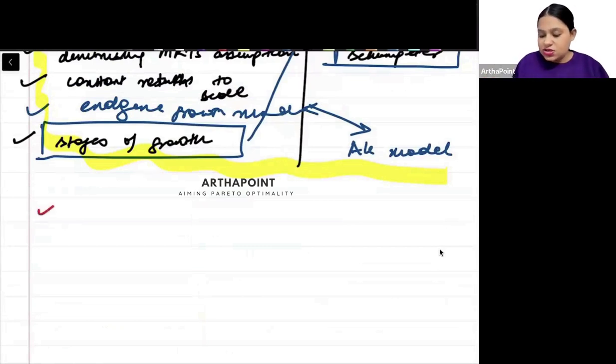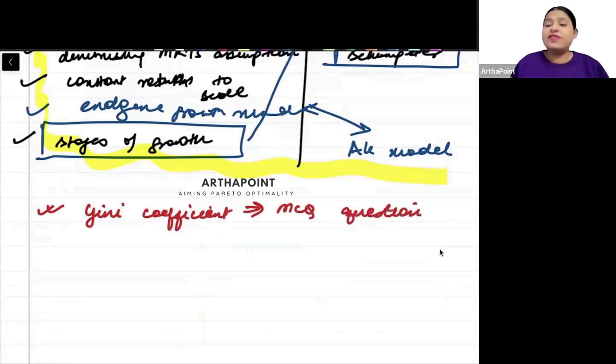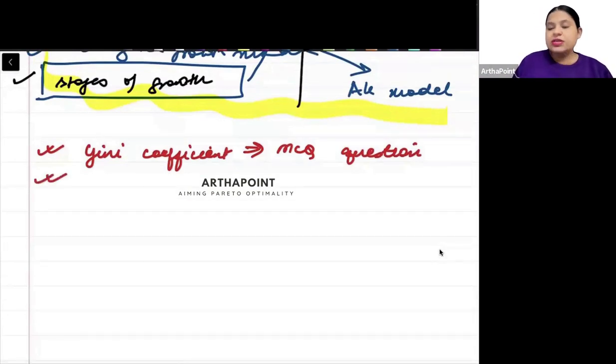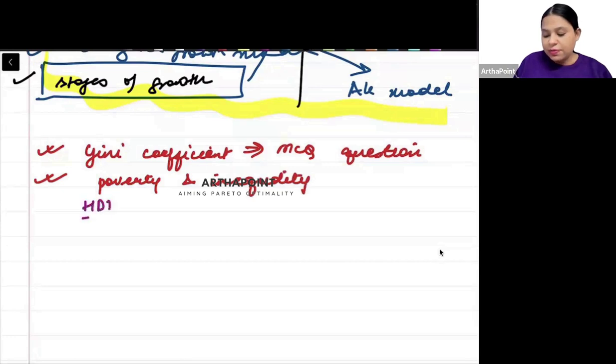For example, if you notice, I have covered Gini's coefficient MCQ questions. This is very, very important. You should know what Gini's coefficient is and what it does. Then similarly, you should be very much aware of the different measures of poverty and inequality. You should be aware of how to calculate the human development index.